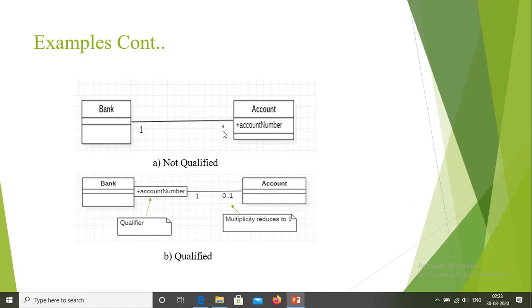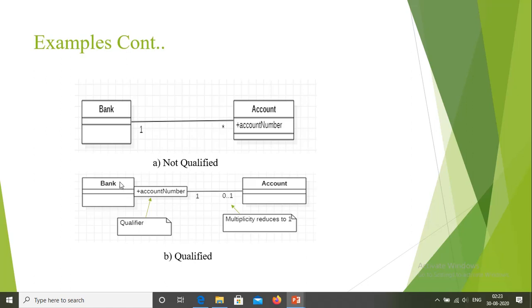So that's why here you can see that the many multiplicity is reduced to 1. Using this qualifier I have selected one account from the multiple accounts. For that purpose we are using the qualifier. Both the first model and the second model are acceptable, but the qualified model adds information. The notation for the qualifier is a small box on the end of the association line near the source class, and here the source class is the bank.